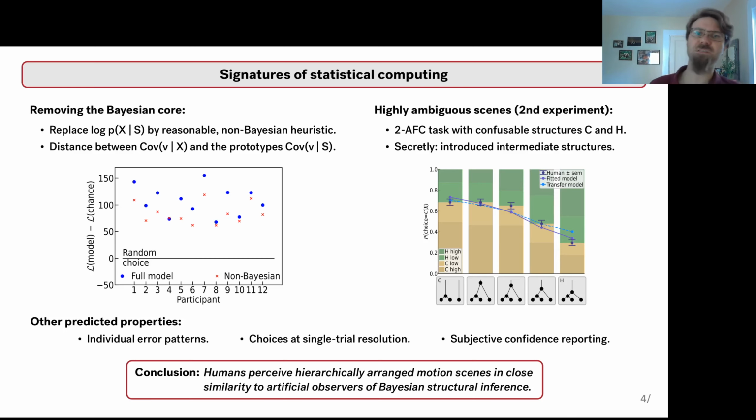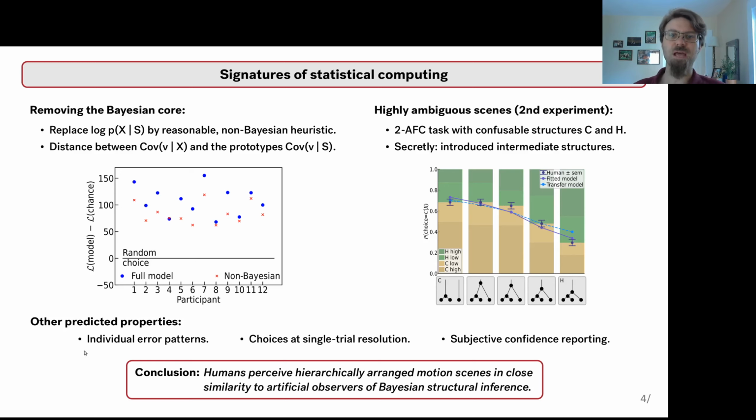We put this hypothesis to test in multiple ways. We compared the Bayesian model's predictions against the model without a Bayesian core. The Bayesian model explained human responses significantly better. We probed human structure perception under particularly ambiguous motion scenes by merging between 2 prototypic structures, a scenario where reasoning with uncertainty becomes especially relevant.